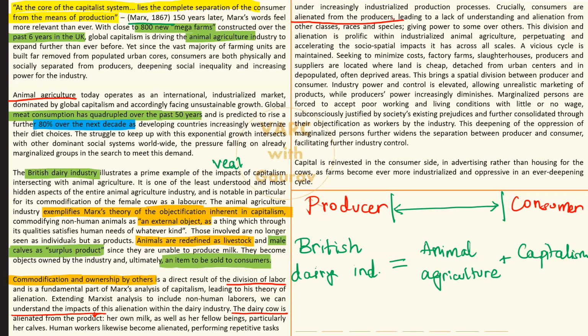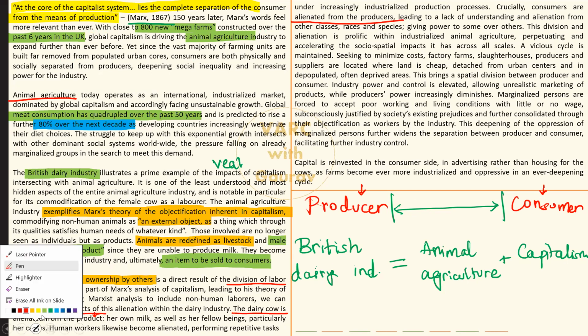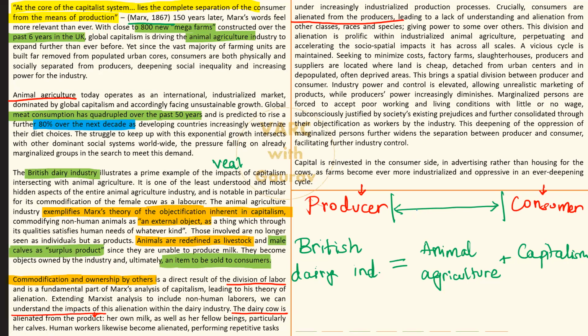So there is a lack of understanding between the two parties. You have the producer who has no idea who the consumer is, and the consumer has absolutely no idea once again who the producer is. तो बीच में कौन है, बीच में फिर हम कहते हैं there is industry. And what is meant by industry? मतलब the guys who own all this setup. जिसका वो डेयरी फार्म है, जिसकी वो कार की कंपनी है, that management, those owners, they are going to profit out of this entire setup. बेचारा ओरिजिनल प्रोड्यूसर जो है, that guy and that woman is going to lose out on almost everything.